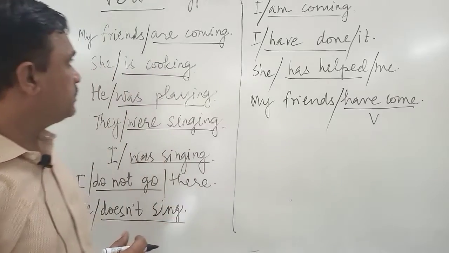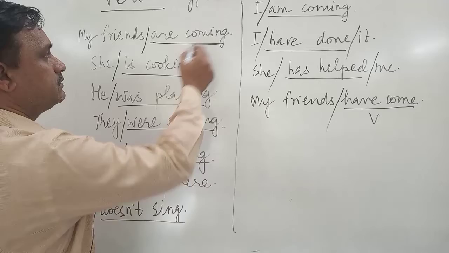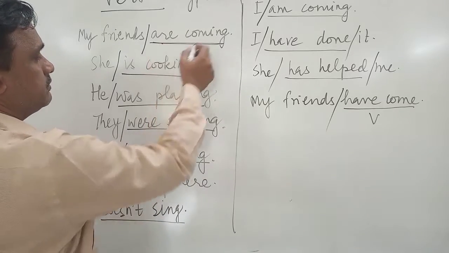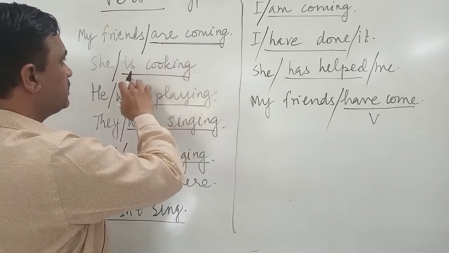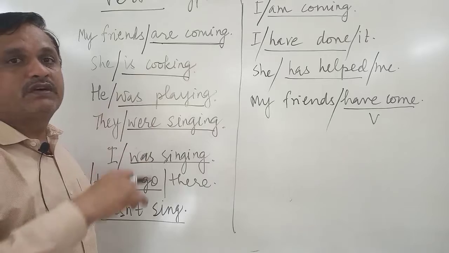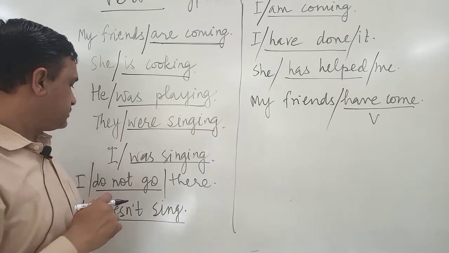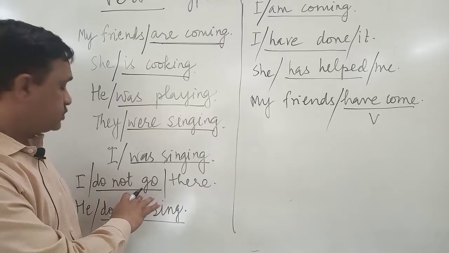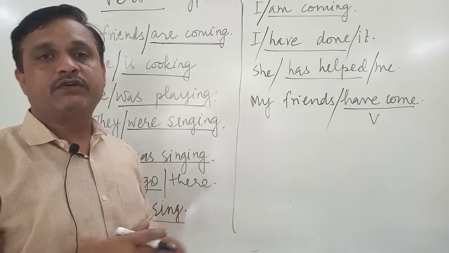Now friends, look at these verbs. I said this is the verb, but it has two parts. Are coming: there are two verbs. Are is a verb, coming is a verb. Is cooking, again two verbs. Was playing, two verbs. Were singing, two verbs. Do not go, do and go, two verbs. So these sentences have two verbs.